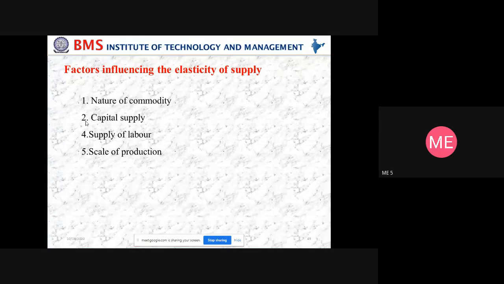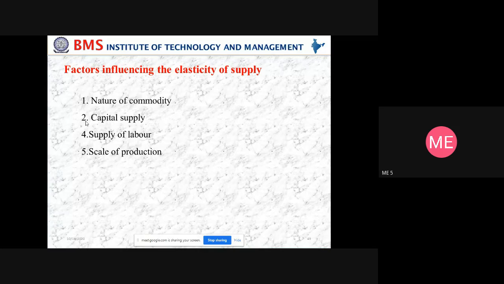So now supply of labor. Of course, skilled labor is elastic, because if there is a change in the price, the quantity supplied will be high. So skilled labor has elastic supply, and unskilled labor is inelastic because there is no change in the quantity supplied.